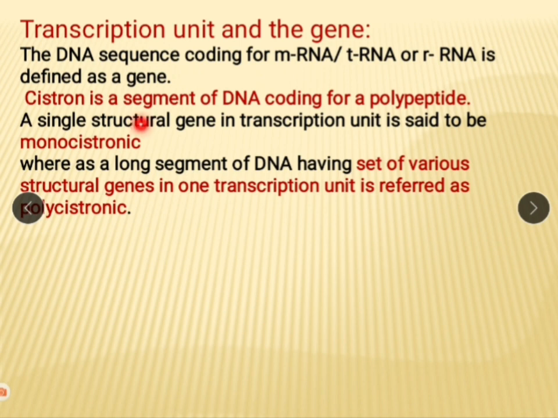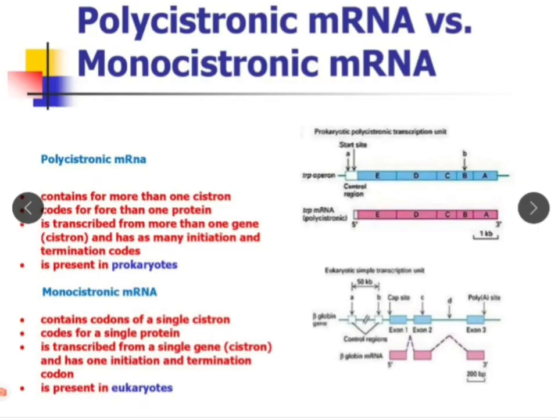A single structural gene in a transcriptional unit is said to be monocistronic. When it contains a single gene, it is called monocistronic. But when it contains many genes or various structural genes in one transcriptional unit, it is referred to as polycistronic.